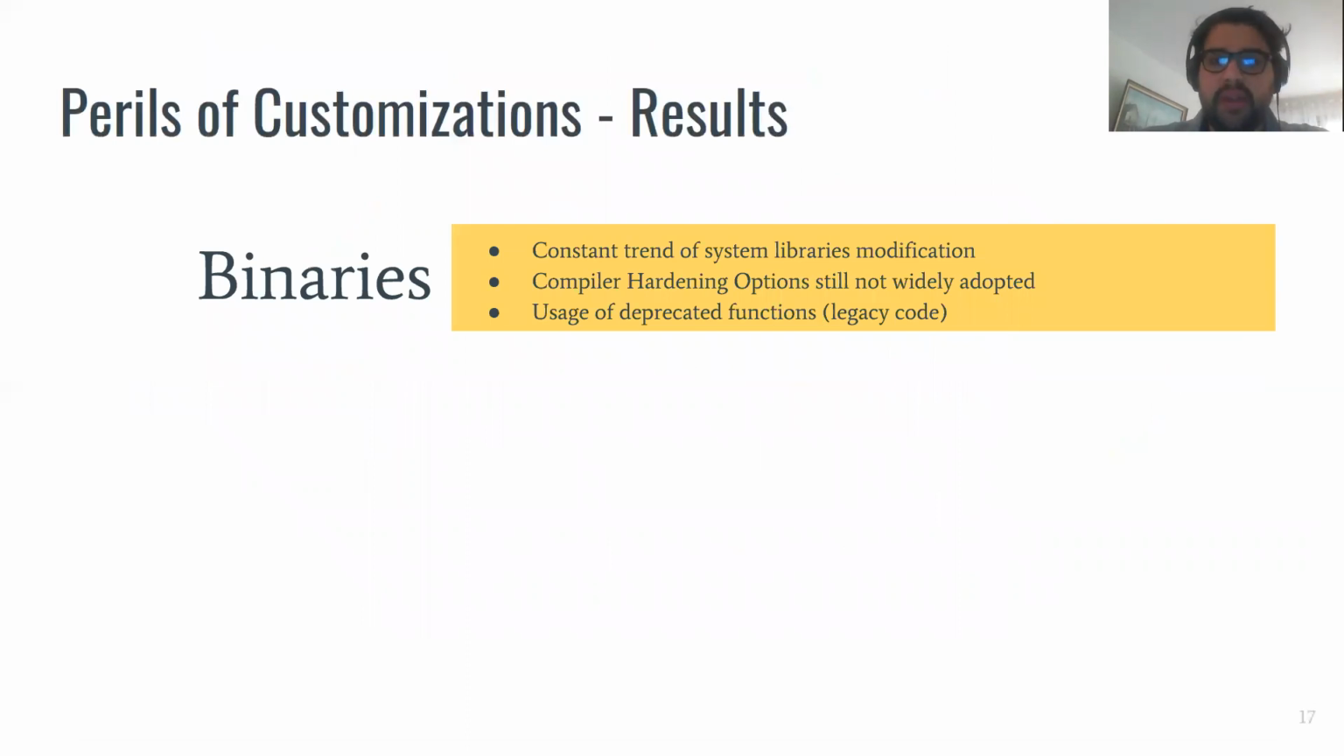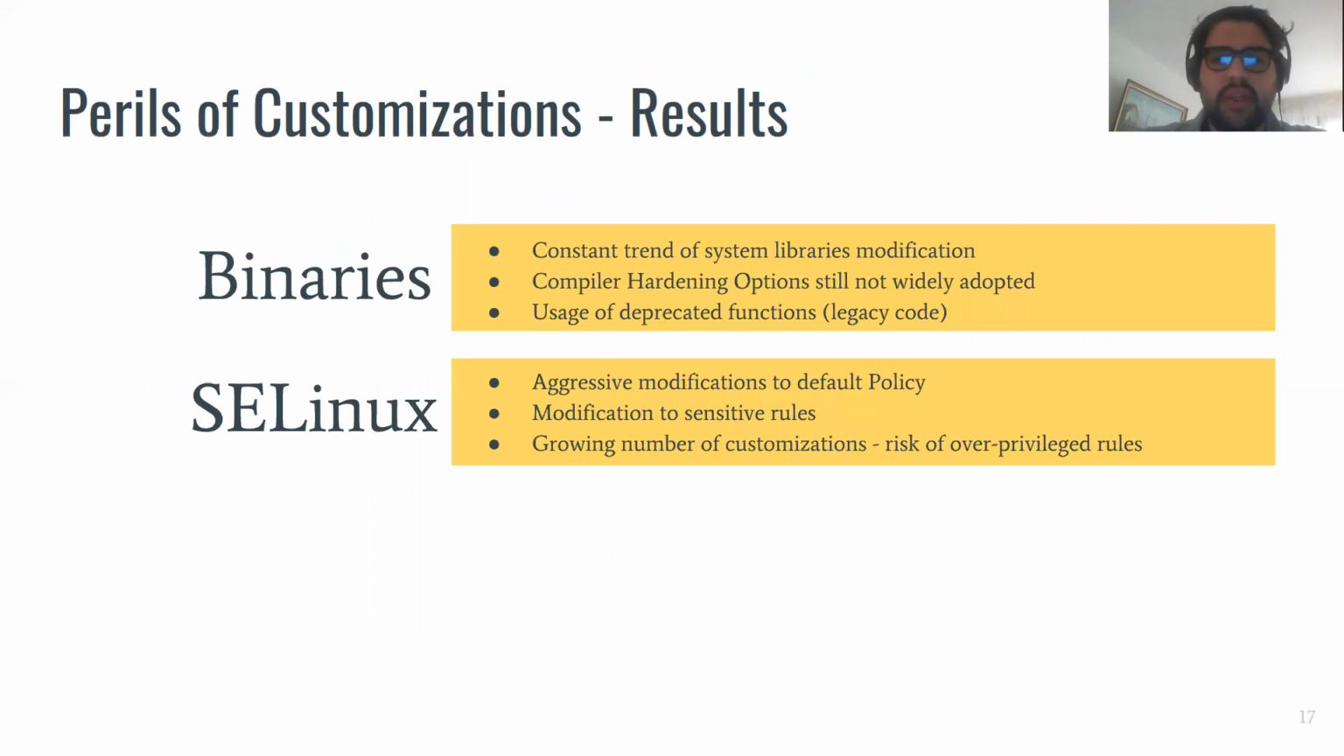So to sum up the results of this analysis on the customization, we saw that for the binaries, there is this constant trend of system library modification, and we also saw how vendors use deprecated functions, probably due to legacy code. The analysis on the Linux policy showed that this trend of aggressive modification is valid also here. We saw how vendors aggressively modified the default policy. We identified some vendors having policies that are 20 times bigger than the original one offered by the Android Open Source Project. And we believe that this growing number of customizations might have the risk of introducing over-privileged rules, which of course open security issues in the system.